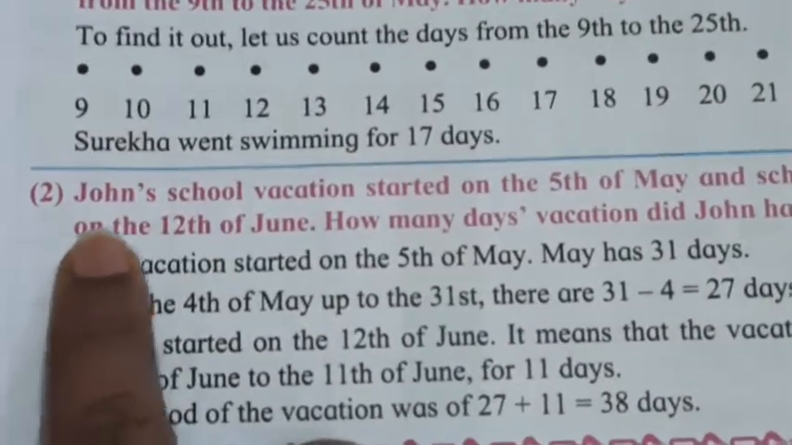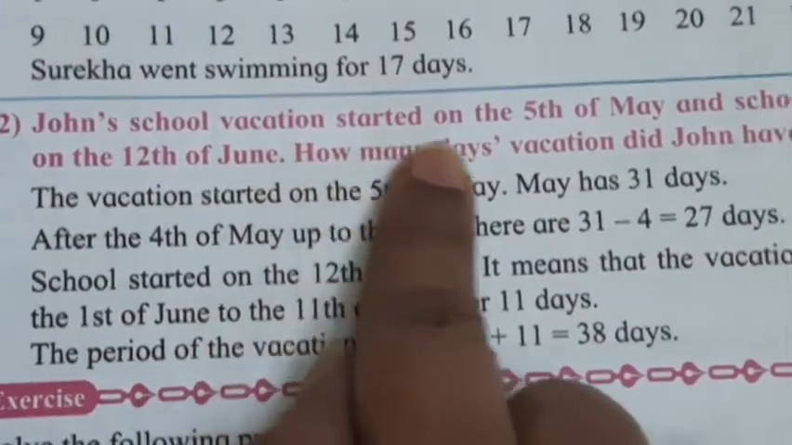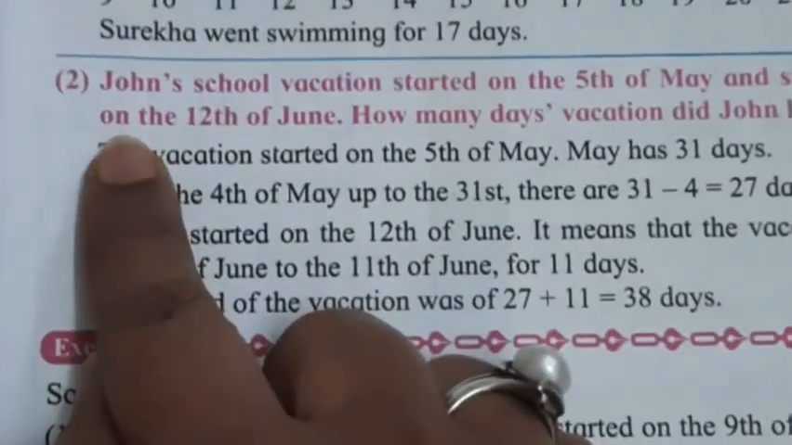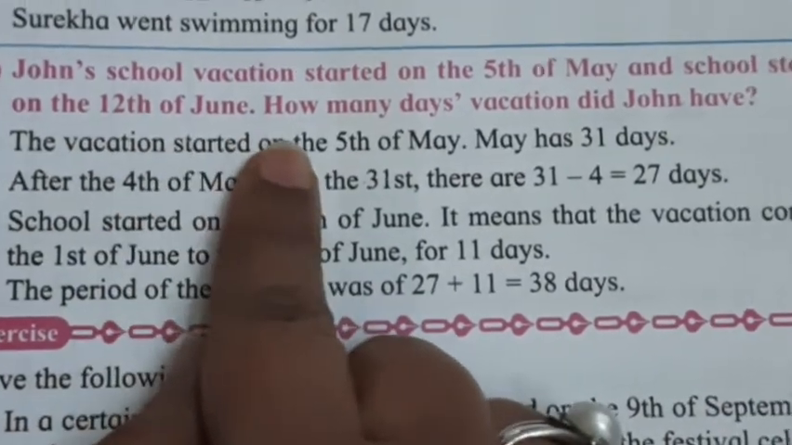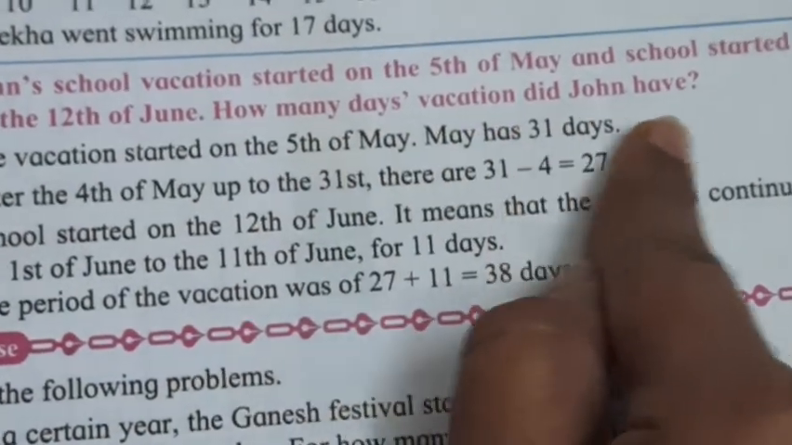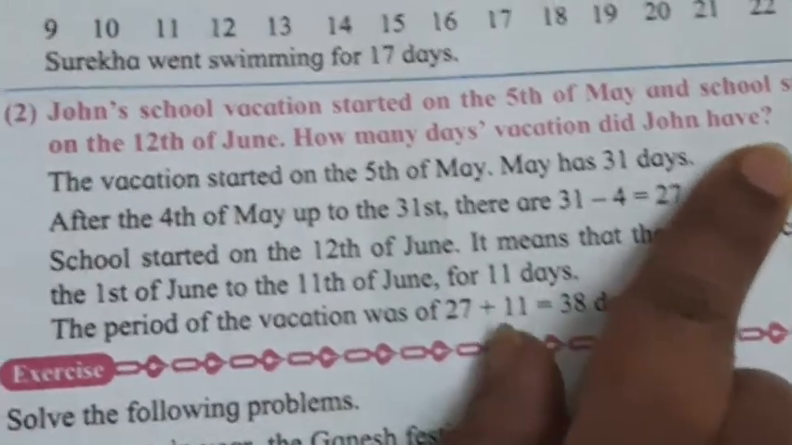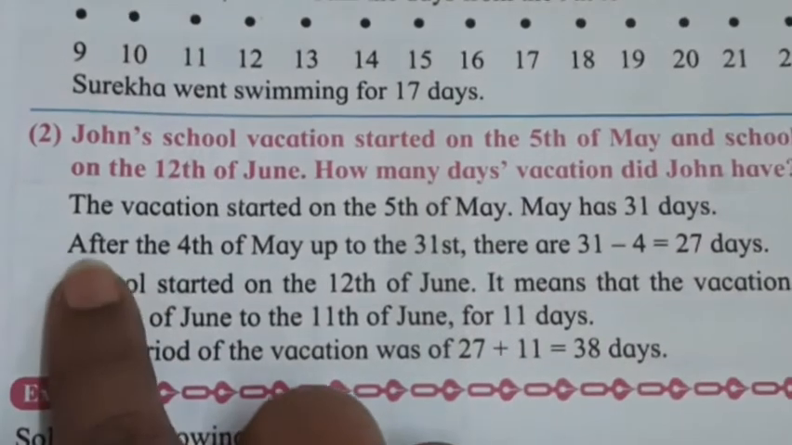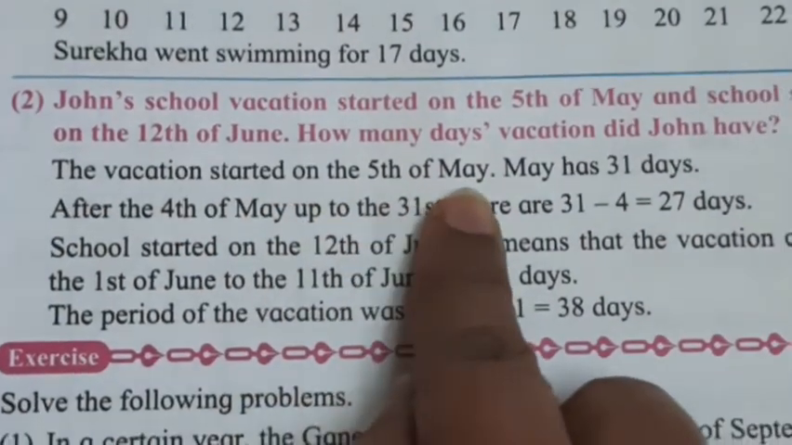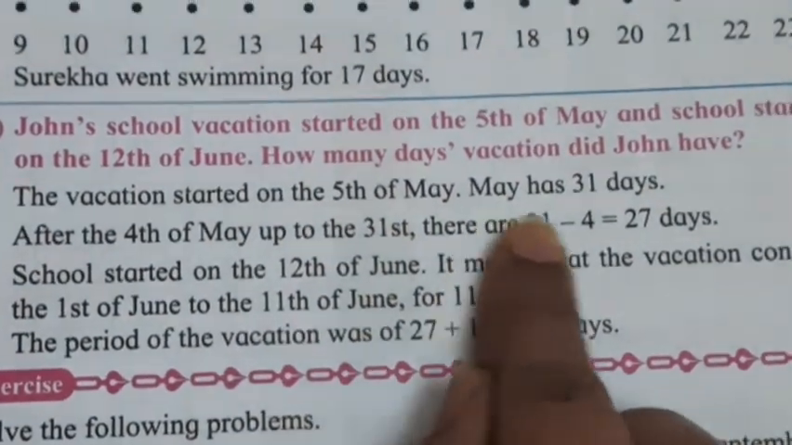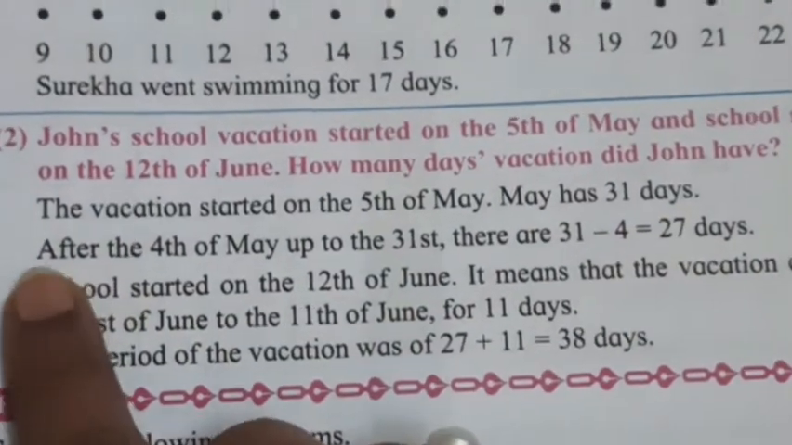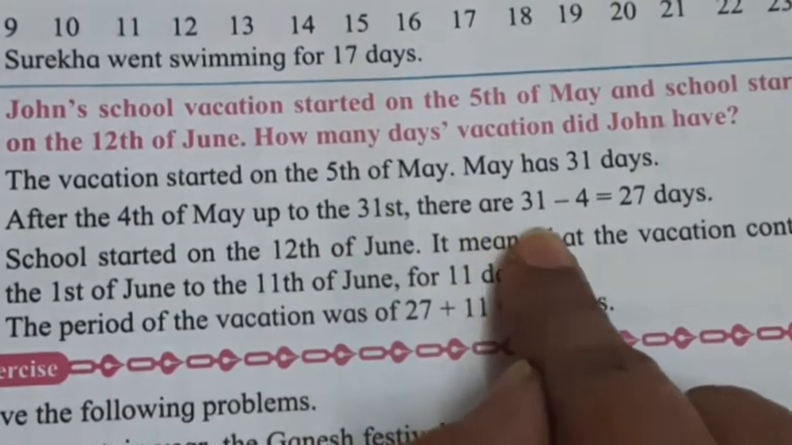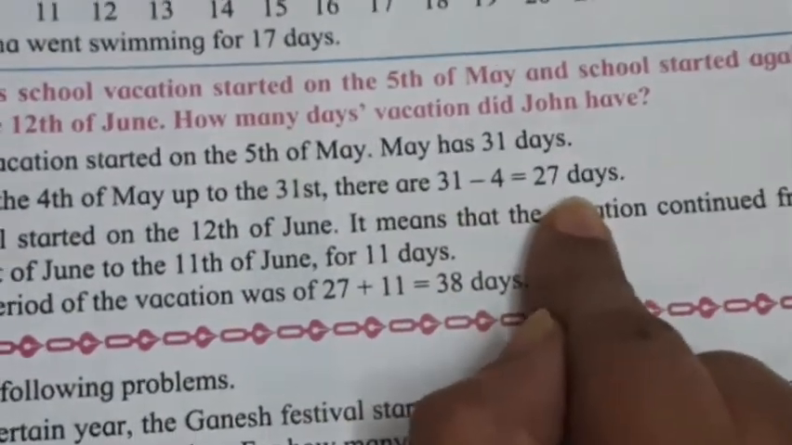Now the second sum is given. John's school vacation started on the 5th of May and school started again on the 12th of June. How many days of vacation did John have? That is the question. The vacation started on the 5th of May and the month of May has 31 days. So after the 4th of May up to the 31st there are 31 minus 4, that is 27 days.